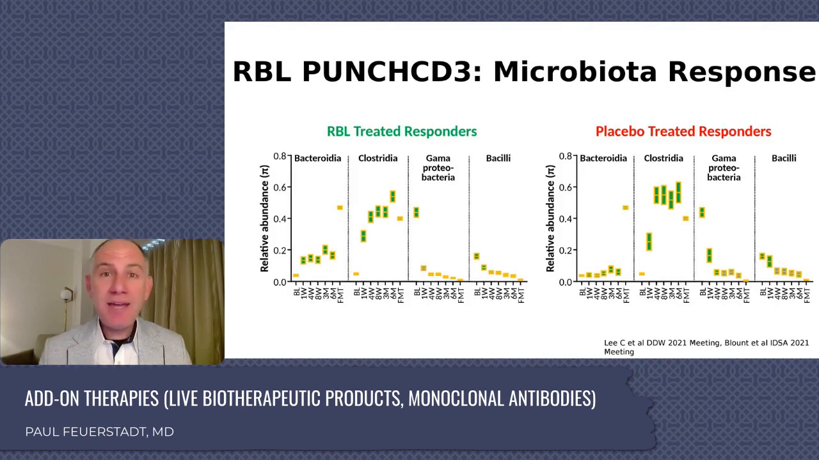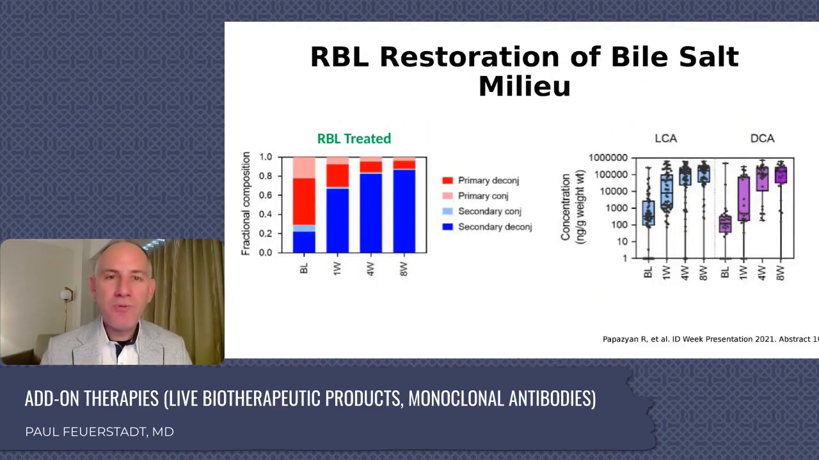At the end of the day, though, we're learning about basic science here, and my talk is largely clinical, but this is where we can geek out a little bit on the basic science. Here we see the changes to the microbiota associated with RBL in RBL-treated responders and placebo-treated responders. We see with the RBL-treated responders, we have a quick bump in the Bacteroideae and Clostridia and a decrease in the gamma proteobacteria and bacilli. Those changes explain the physiology of prevention of recurrence.